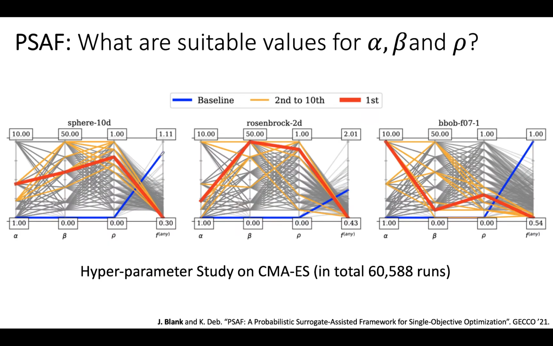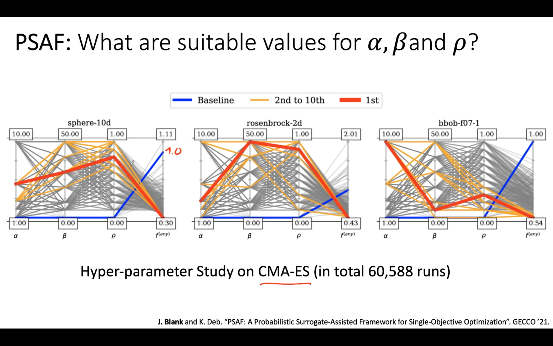So you might wonder, what are suitable values for alpha, beta, and rho? We conducted a whole hyperparameter study using CMAES as a baseline algorithm. You see here all the hyperparameter combinations and the performance on the rightmost bar. The baseline approach, as shown on the last slide, alpha equals 1, beta equals 0, and rho becomes irrelevant in this case, is set to 1.0. So we measure how our PSAF framework can improve current solutions.